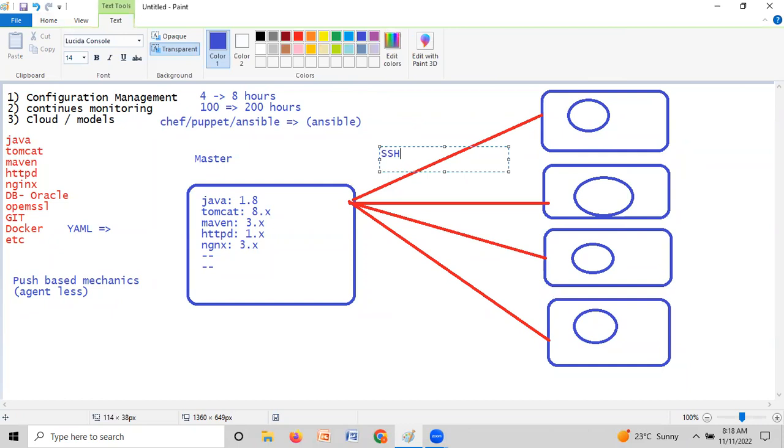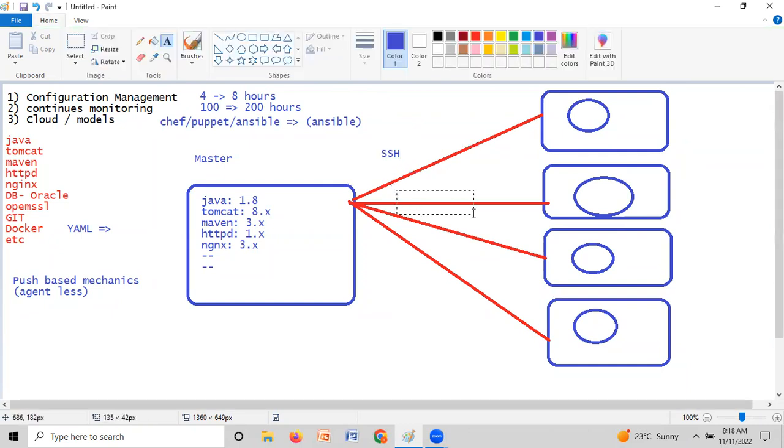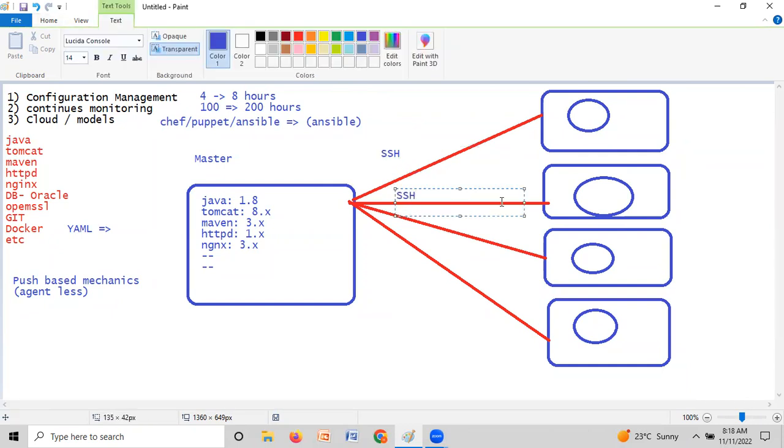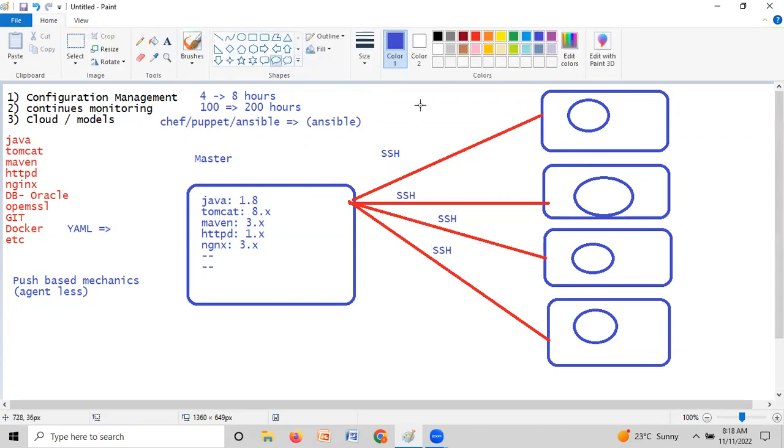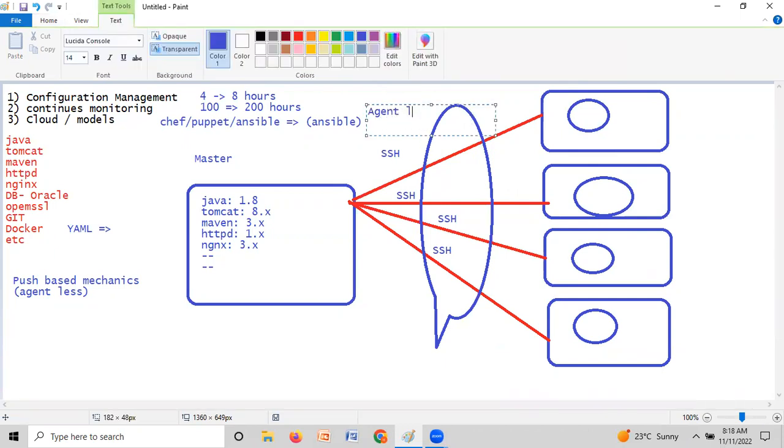SSH is nothing but connectivity. If I want to log in from one server to another server, we can go for SSH. This SSH configuration is the agentless architecture.